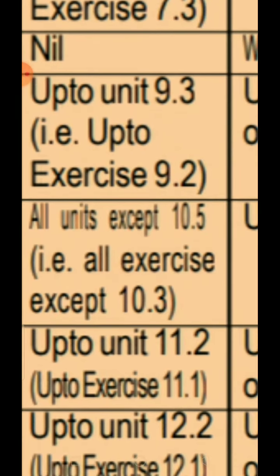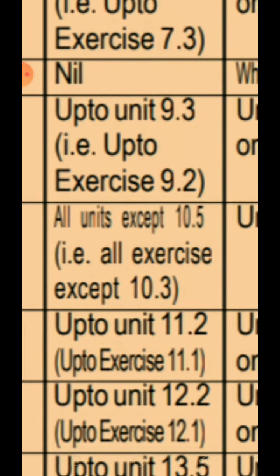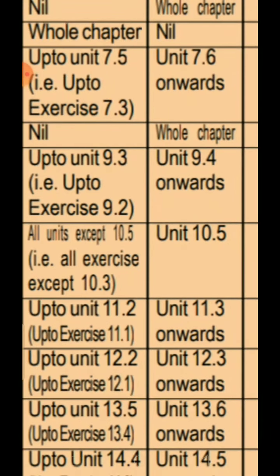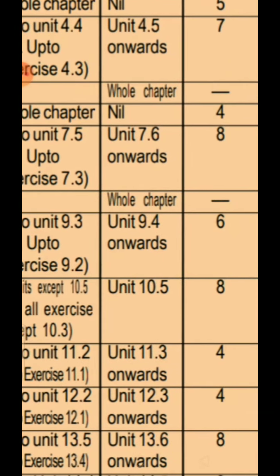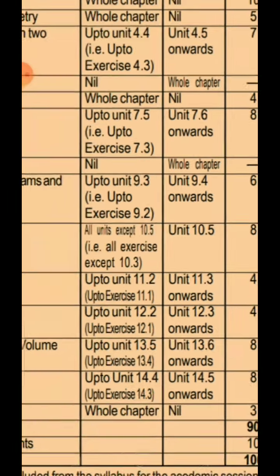So all units except 10.5, the examples therein, and the exercises will be all except 10.3. The unit that has been left out is 10.5 and it carries 8 marks.